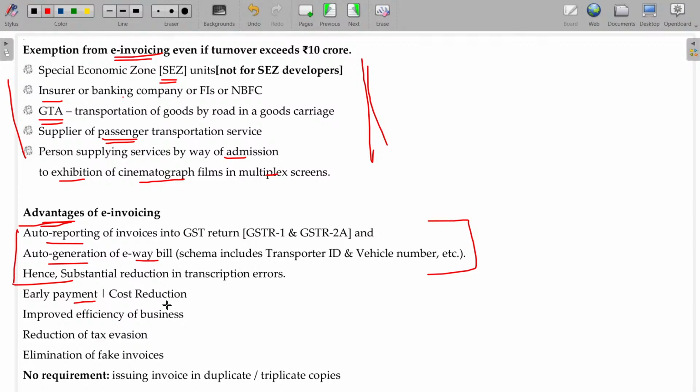And early payment, cost reduction, improved efficiency, reduction of tax evasion, elimination of fake invoices. So these are the advantages. And no requirement of issuing invoice in duplicate and triplicate. So you need not issue 2 copies or 3 copies because everything is documented in electronic form, digital form.